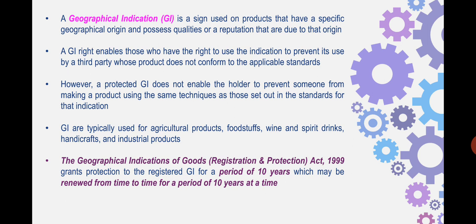Other examples are, for example, Chanderi saris. We all know that Chanderi, which is a place in Madhya Pradesh, has got specific woven saris, the Chanderi silk as it is commonly known. Other examples are the Solapuri chadar, as we all know it, in Maharashtra. The weaving or the textile which is used in Solapuri chadars has got a worldwide significance.